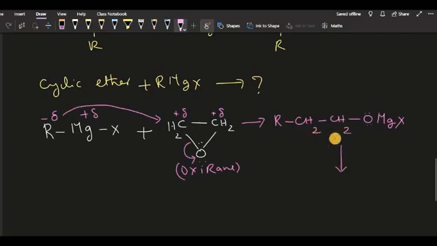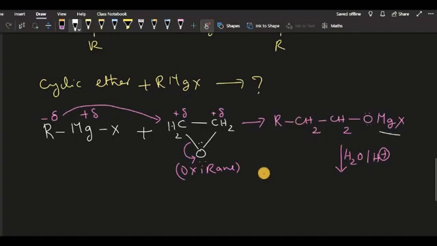Now we'll check the acid hydrolysis product. When we do acid hydrolysis, as you all know, the MgX part will be converted into OH.